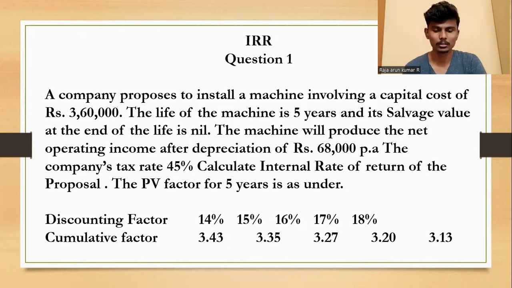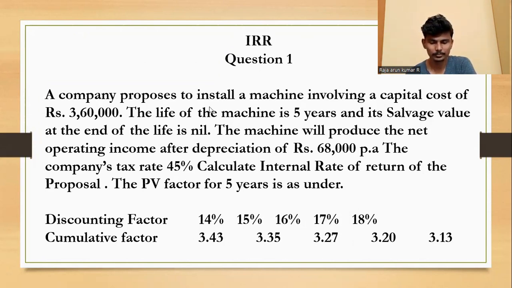Sorry for the miscommunication. 18% is the higher rate and 14% is the lower rate; 3.13 is the higher rate factor and 3.43 is the lower rate factor. Okay, we do the sum in a fraction of a minute.